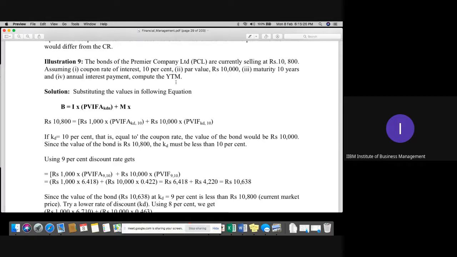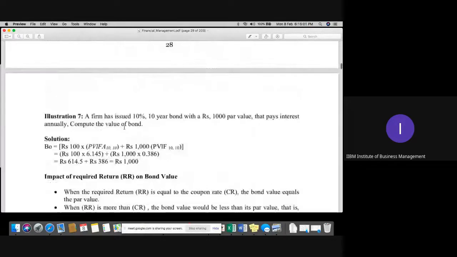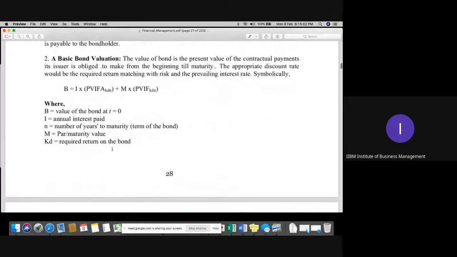You can see the similar formula as the previous one. The bond value is 10,800. Interest is 1,000, at the face value, 10%, into, we don't know exactly the number of years for which we need to hold this security, yield to maturity. 10 is given to you. Now you can see that if the KD, you can see the formula of KD as well we discussed actually. This is the KD, the required return on the bond.